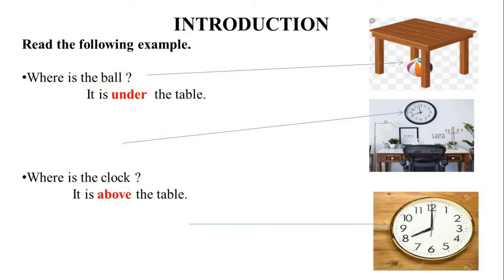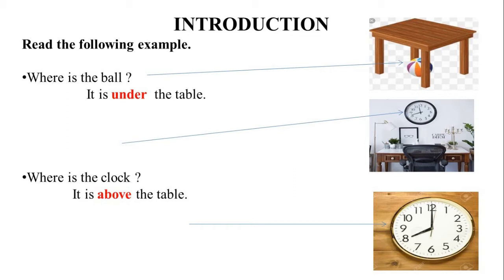Your first example is, where is the ball? It is under the table. As you can see, the word under has been highlighted. Let us see the second example. Where is the clock? It is above the table. We can say the words which are red in color are used to link a noun or pronoun to other words in a sentence. These words are called prepositions.